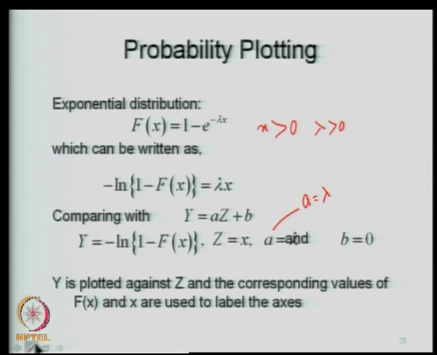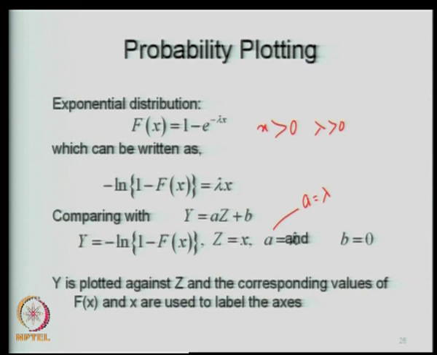So, from that I can write this as a linear expression y is equal to a z plus b. So, given f of x, you know y now, and z is equal to x, and therefore, I can plot y against z. So, what I will now do? I will simply plot y against z and then label them as f of x and x, because y is a function of f of x and z is a function of x, z is equal to x in fact in this particular case.